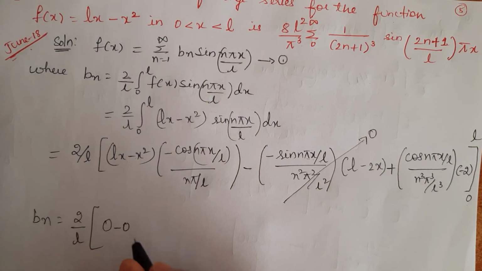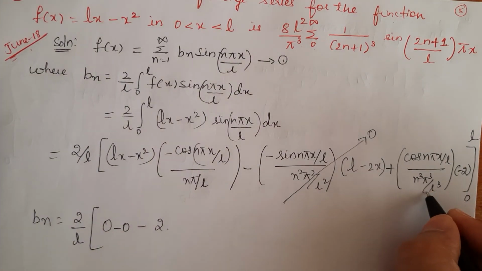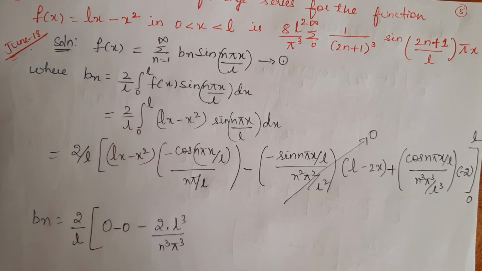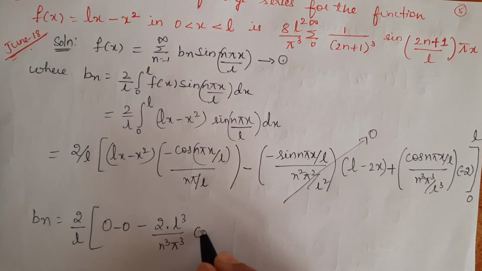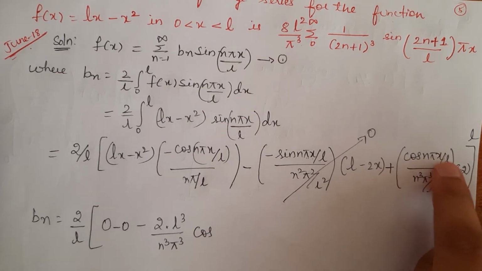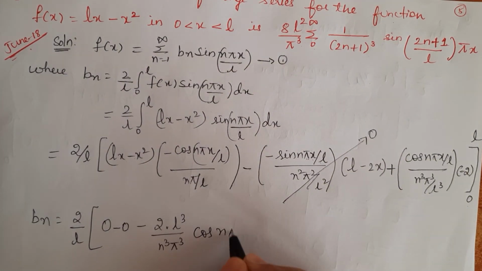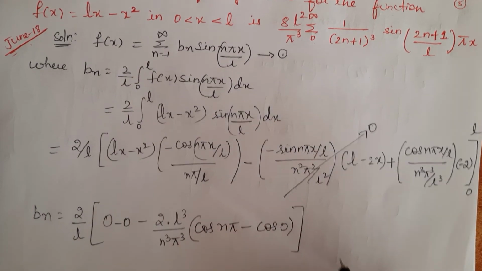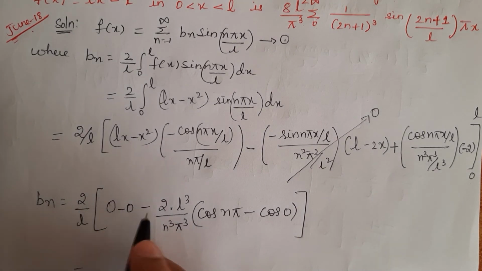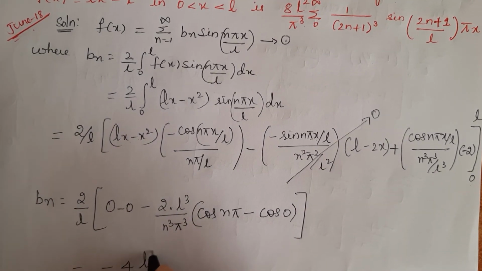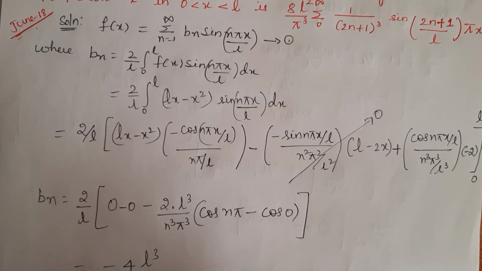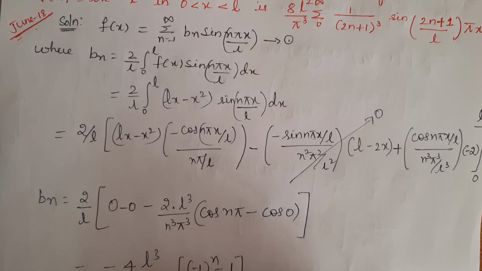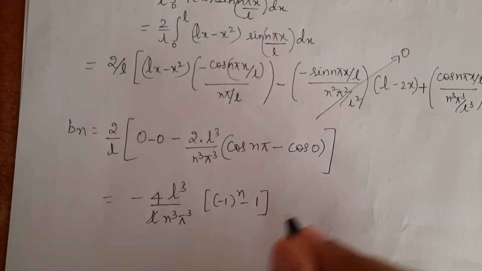Then for this term, minus 2 into, the denominator goes to the numerator, L cube divided by n cube pi cube into, if I substitute the limit, cos n pi L by L gets cancelled, I will get cos n pi minus the lower limit, cos 0. So plus into minus is minus, 2 twos are 4, L cube divided by L into n cube pi cube into cos n pi, which is minus 1 to the power n, minus cos 0, which is 1, and one of the L terms gets cancelled.